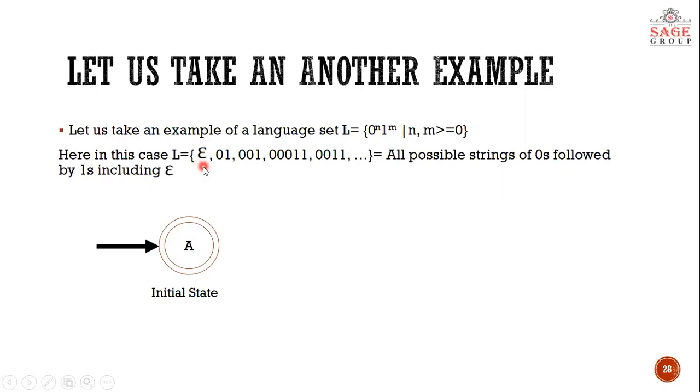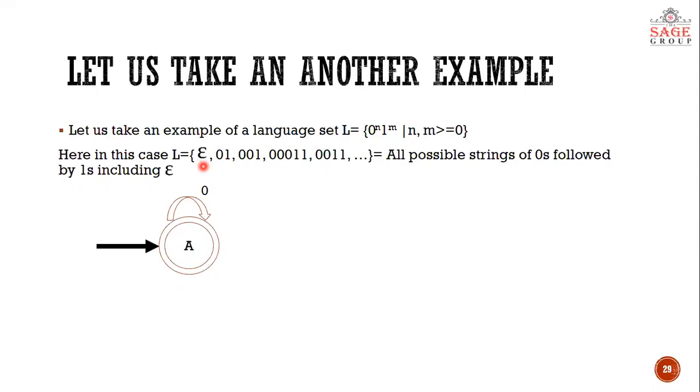Null string means epsilon, and epsilon means nothing. So by giving nothing to this machine, it reaches the final state. This is possible only when the initial state is made a final state. Then only, without taking any input alphabet, you can reach from initial to final. This is the only way.